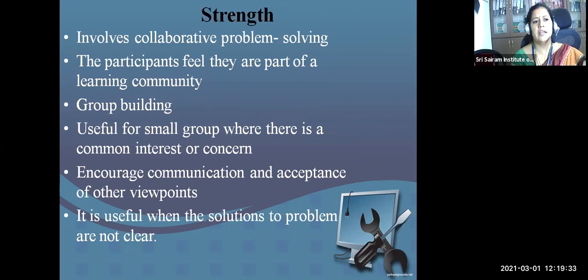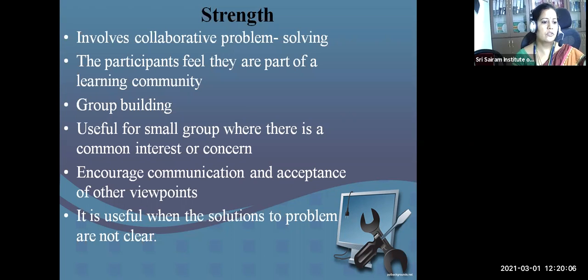From the workshop I can create a problem solving technology, like it involves collaborative problem solving, and the participants feel that they are part of the learning community because they try out whatever has been taught with their own hands. So definitely they will feel as part of the learning community. Then it's a group building, they get clarified with their peers all their doubts. Then it encourages communication and acceptance of the others' viewpoints also.